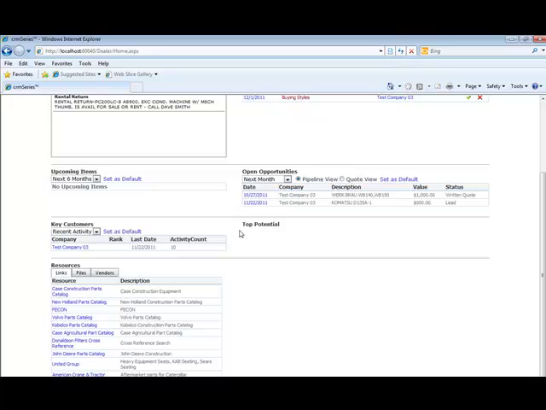Then this next section is top potential. And what that is designed for, to allow you and a system administrator to go in and define what we qualify a top customer as, a top prospect as, and you can define that. And when you set those up, it will look in your system and will populate this area with your top prospects or top potential customers. As an example, you may say that anytime an undercarriage is at 75 or greater percent worn, then that's a top prospect, and obviously it's a top prospect for undercarriage potential.